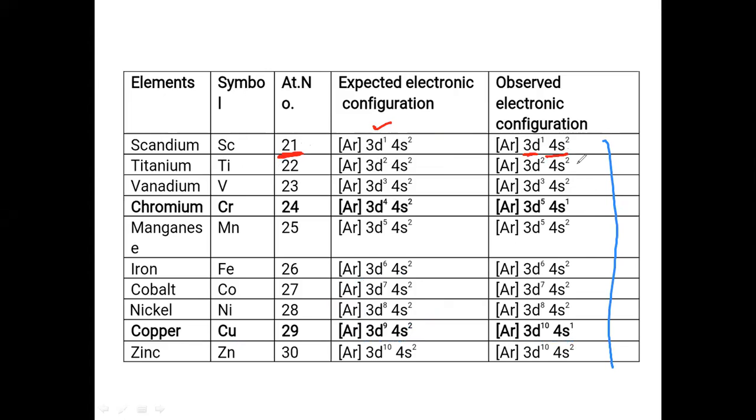You can observe here all the atoms are having the 4s2 electronic configuration, but the difference is only 3d1, 3d2, 3d3 like this. So remember these things here. For 21, definitely it will be 3d1 4s2. Here 22 is there, 3d2 4s2, again 3d3 4s2 here, 3d4, so it is 3d5 4s1, 25 is 3d5 4s2.